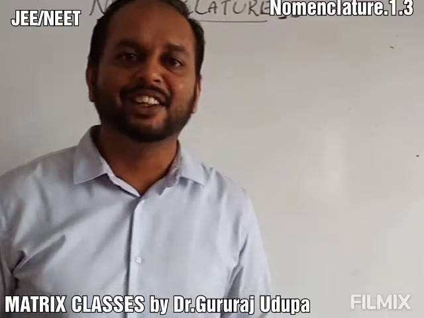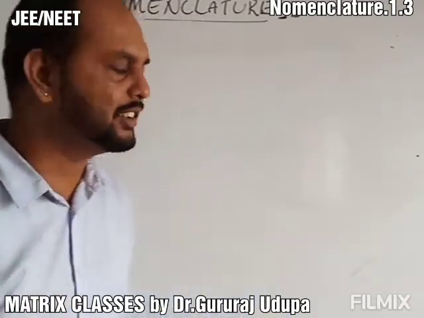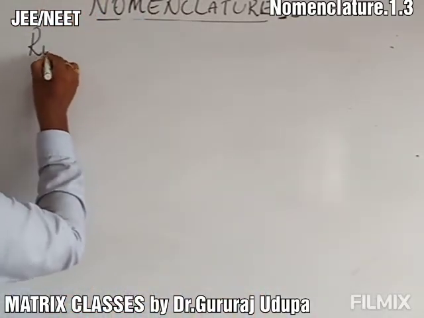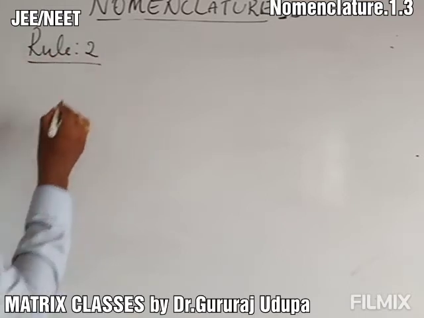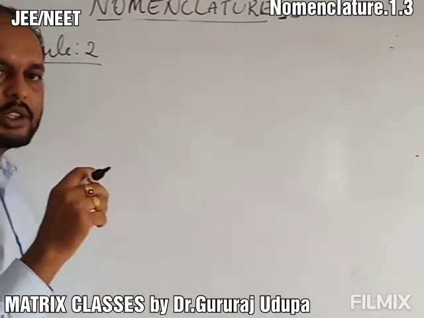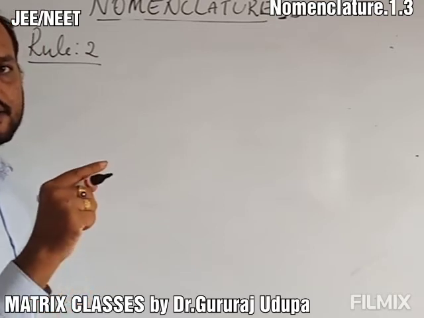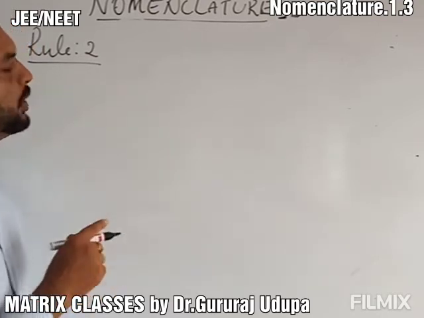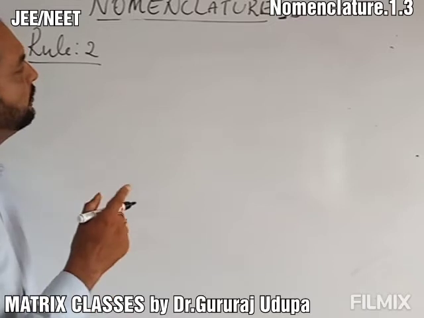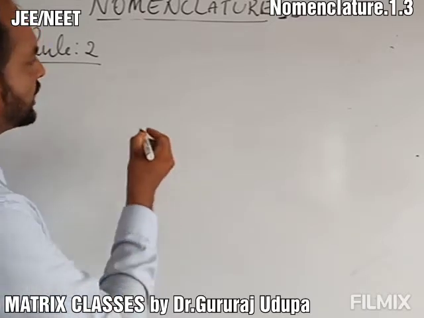Good morning. Today we'll see the next rule of nomenclature. Rule number 2. The first one says you should locate the longest chain in your structure. The second rule says the longest chain should have the maximum number of branches.